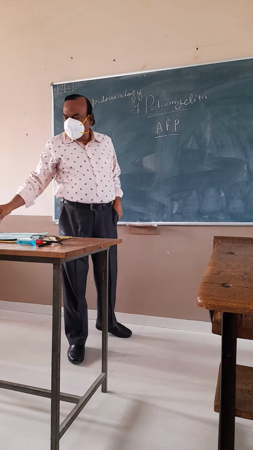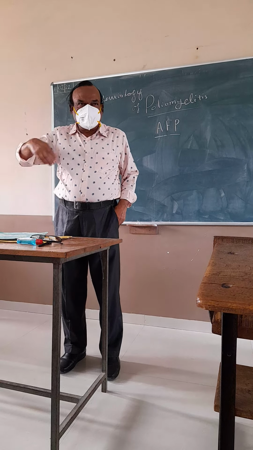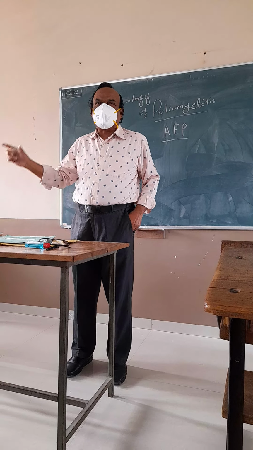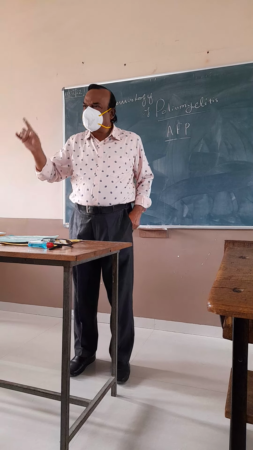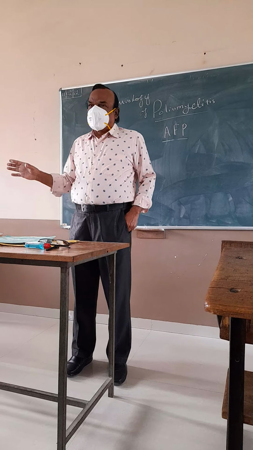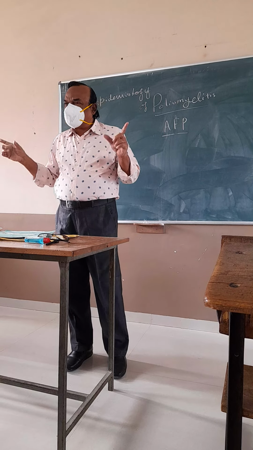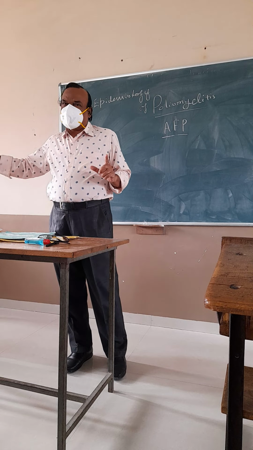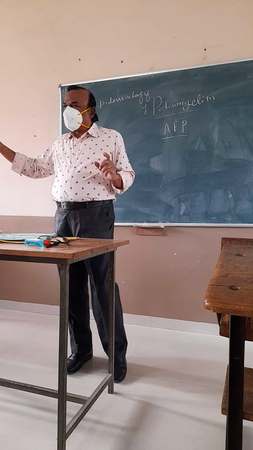Flaccid means there is no power in the leg or hand. So that leg hangs like this. Baby is unable to lift that leg or hand. That's why it is flaccid. So clinical features are high grade temperature, asymmetrical flaccid paralysis, coma, convulsion, death. So this is the sequelae of the disease.